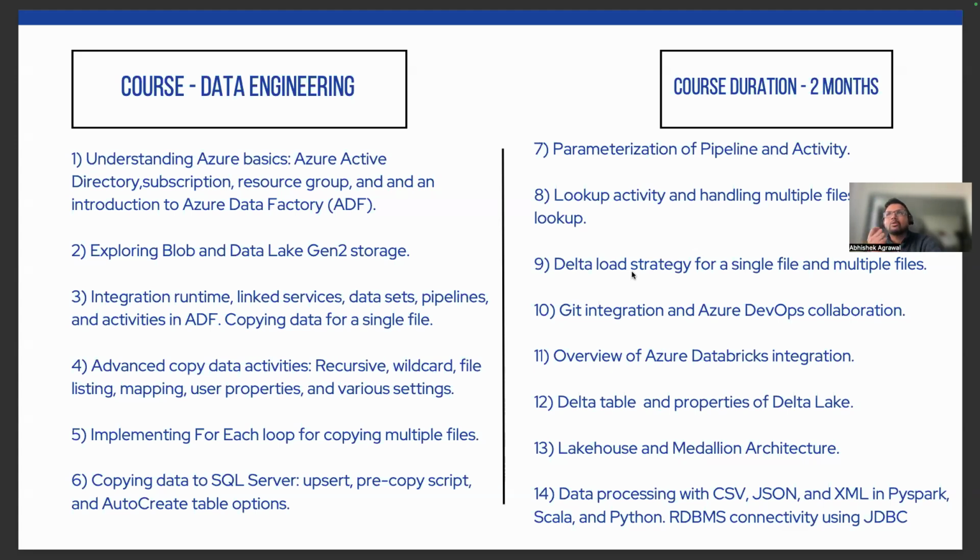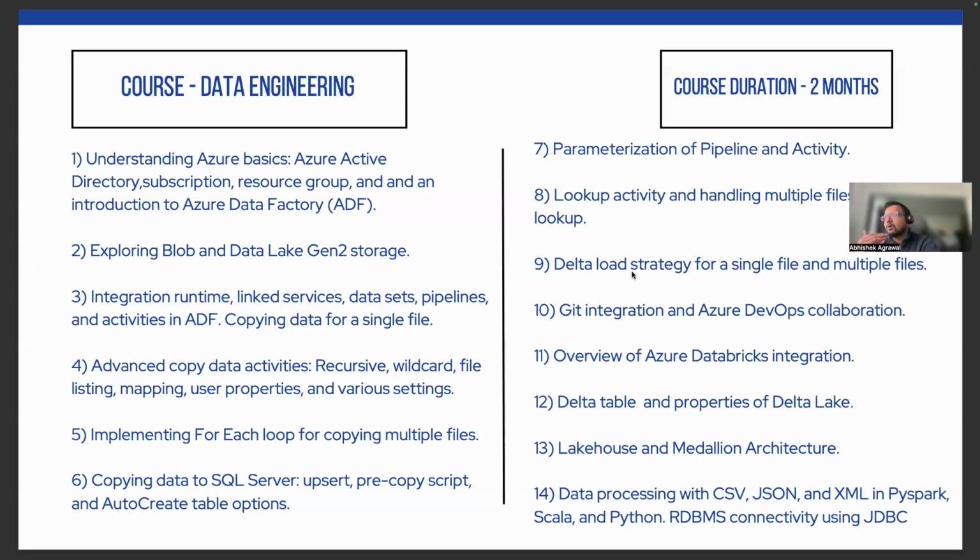We will cover how to move the data, copy data activities, and how to move the data in an iterative manner. We will cover what the pre-copy script and auto create table option are, how to do parameterization, how to build a full load pipeline, and how to build a delta load pipeline.